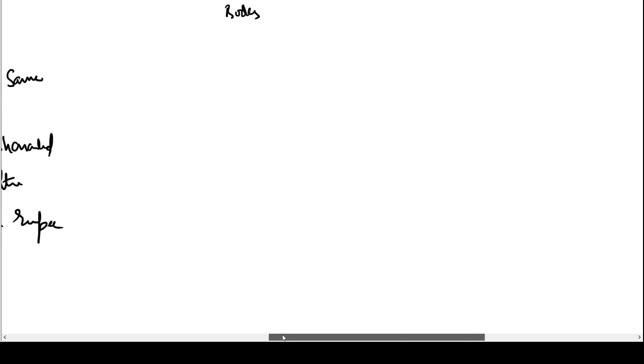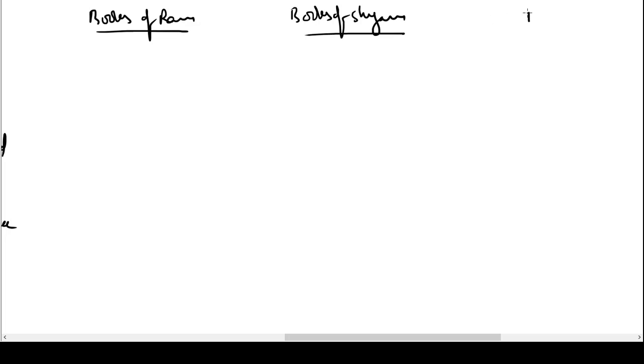Let us learn how to record journal entries in the books of Ram, books of Shyam, and we will have the third party later on coming in books of bank. Okay, now let us start.